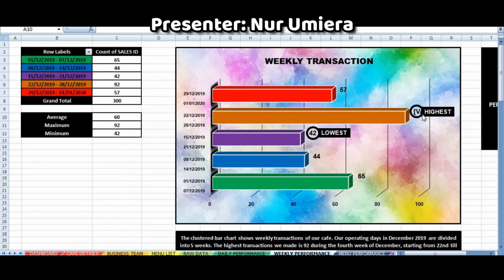The Christmas celebration on the 25th can be seen as highly contributing to the highest amount of sales that falls in the 4th week, as I mentioned before. On the other hand, the lowest transactions that our cafe made is in the 3rd week of December with an amount of 42, starting from 15 December until 21 December. Our cafe is estimated to have 60 transactions on average weekly.